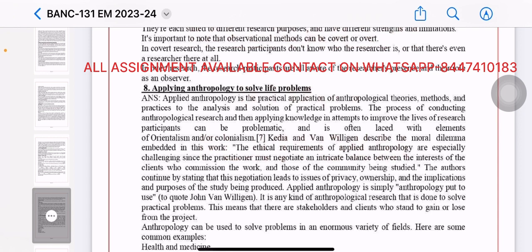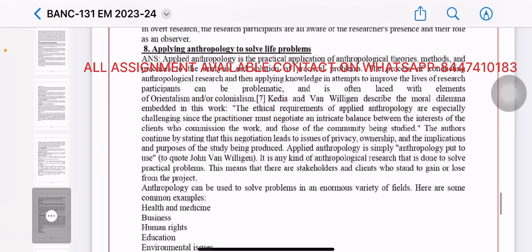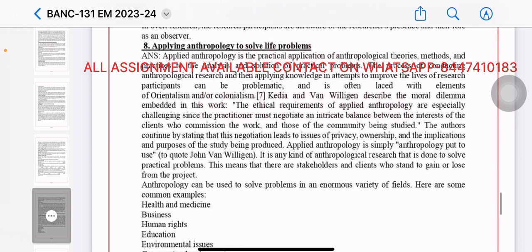Kedia and Van Willigen describe the moral dilemma embedded in the work. The ethical requirements of applied anthropology are especially challenging since the practitioner must negotiate an intricate balance between the interests of the client who commissioned the work and those of the community being studied. The authors continue by stating that this negotiation leads to issues of privacy, ownership, and the implications and purpose of the study being produced. Applied anthropology is simply anthropology put to use.